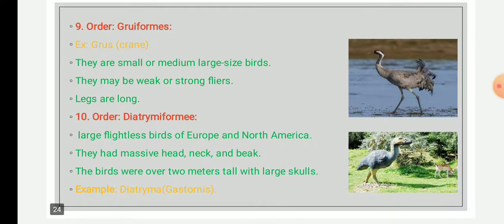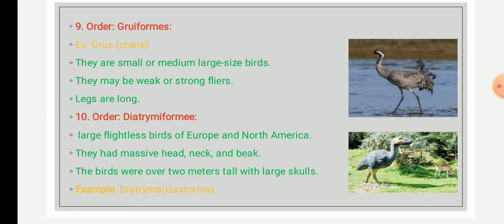Gruiformes. This order includes polymorphic forms, that is, either large size with strong flight, inhabiting open marshes, for example cranes, whereas some members are of medium to small size with weak flight, or sometimes flightless. They are shy inhabitants of the marshes, found throughout the world, that is, cosmopolitan in distribution except at the poles, Antarctica and the Arctic.